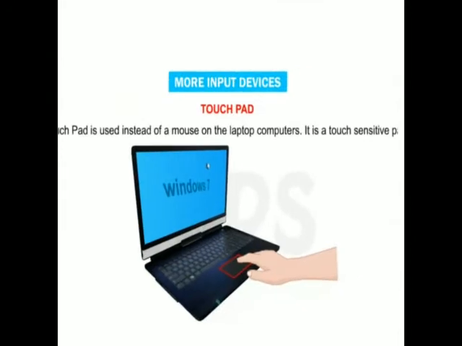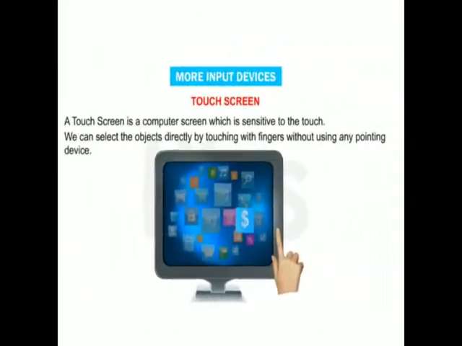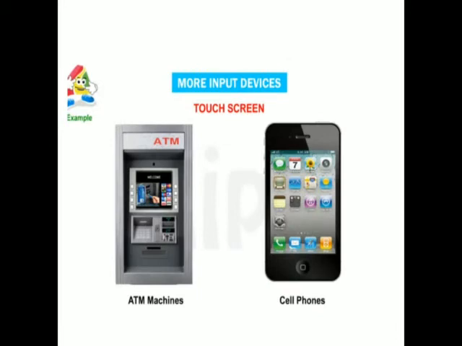More input devices. First is the touchpad. A touchpad is used instead of a mouse on a laptop computer. It is a touch-sensitive pad. Next is the touch screen. A touch screen is a computer screen which is sensitive to touch. We can select an object directly by touching with a finger without using any pointing device. For example, an ATM machine and your cell phone.